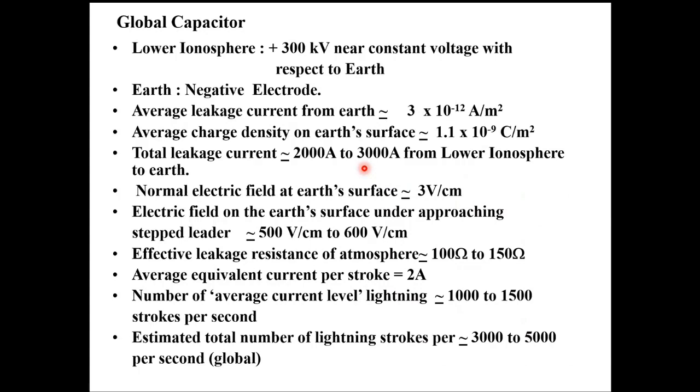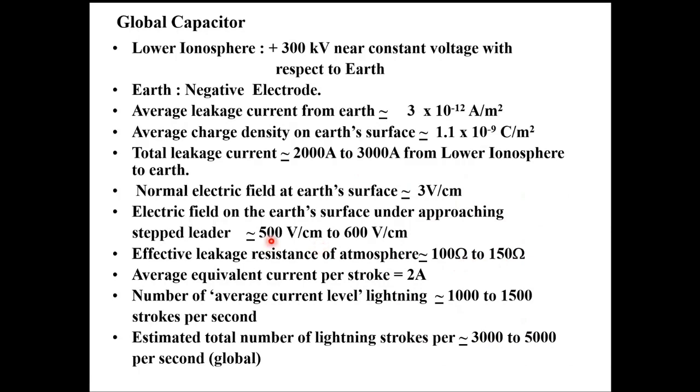This helps to form the current. The positive charges come down to Earth. The negative charges go to the atmosphere, the lower ionosphere. So that forms the leakage current. If you measure the total leakage current, that's the ratio of the voltage to the current, the effective resistance of the global capacitor insulation, so-called insulation, Earth to lower ionosphere. The resistance is approximately 100 to 150 ohms.